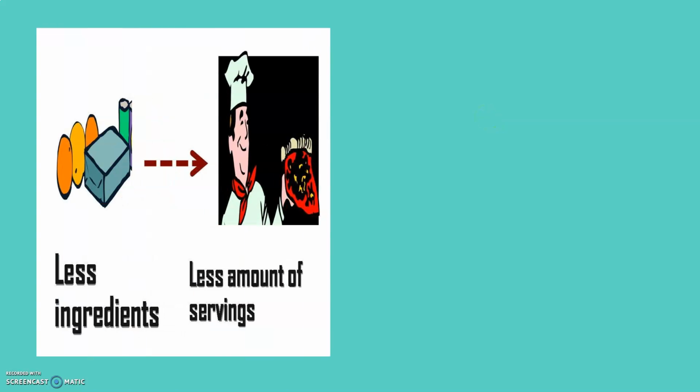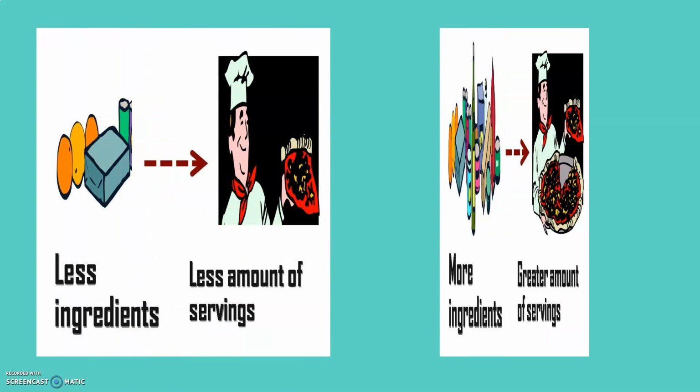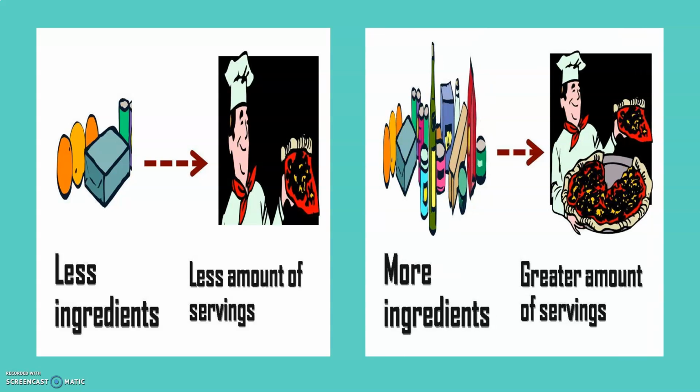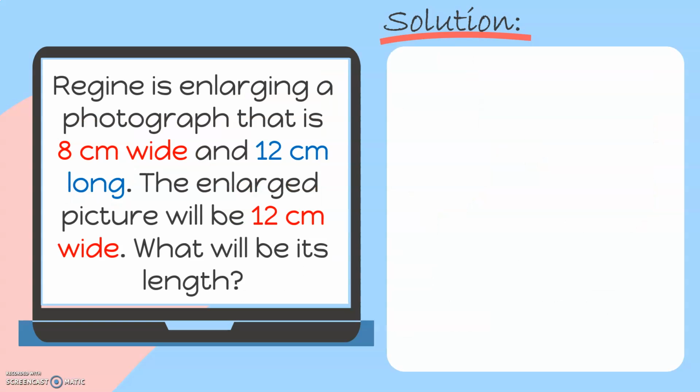Again, less ingredients will give you less amount of servings, while more ingredients will give you greater amount of servings. And this is again an example of direct proportion. Let's try another problem. Regine is enlarging a photograph that is 8 centimeters wide and 12 centimeters long. The enlarged picture will be 12 centimeters wide. Now, what will be its length?